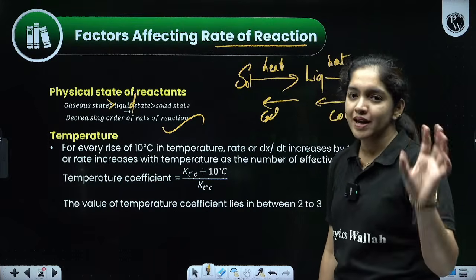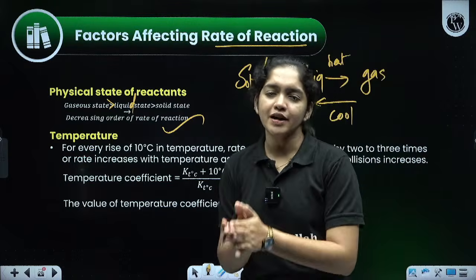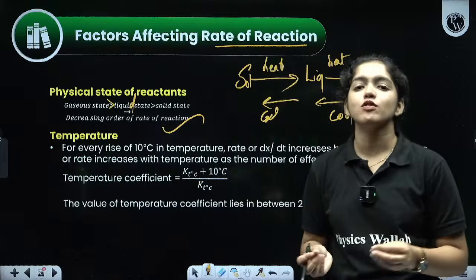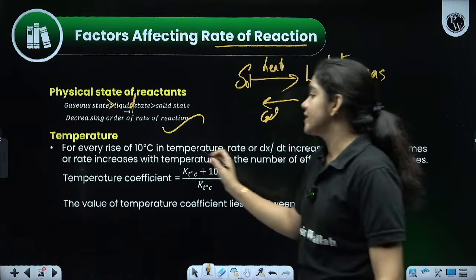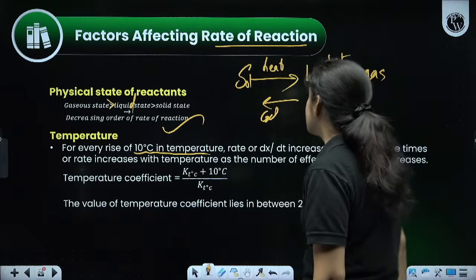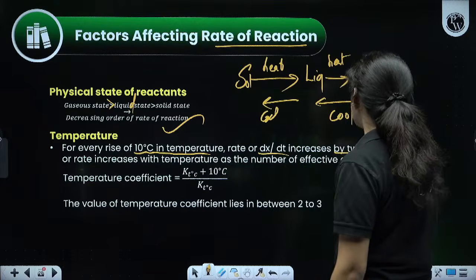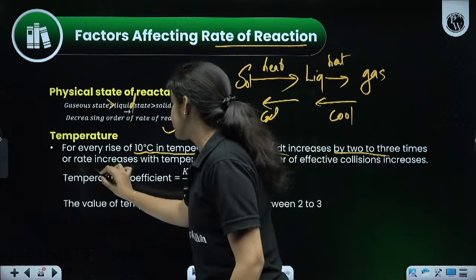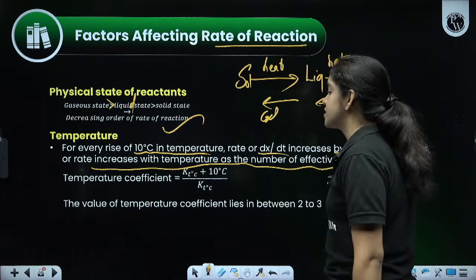Then we are going to the main topic, that is temperature. What will happen when temperature increases? That we already discussed. When temperature increases, the rate of the reaction also increases, right? So, for every rise of 10 degrees Celsius in temperature, the rate dx by dt increases by 2 to 3 times, or the rate of reaction increases with temperature as the number of effective collisions increases.